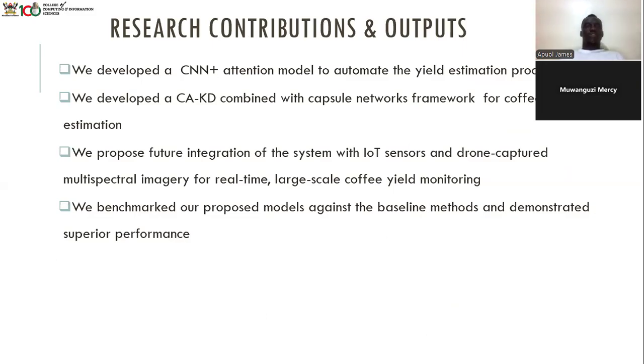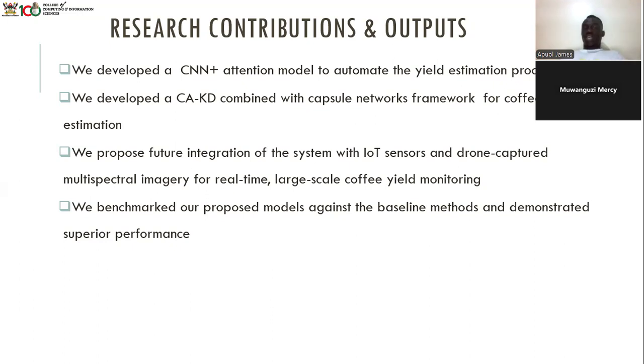Our research contribution: we developed a capsule neural network plus attention model to automate the yield estimation process. We also developed a contrastive attention knowledge distillation framework combined with capsule networks for coffee yield estimation.